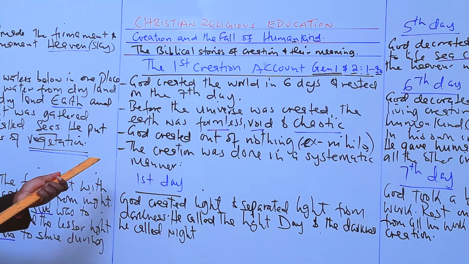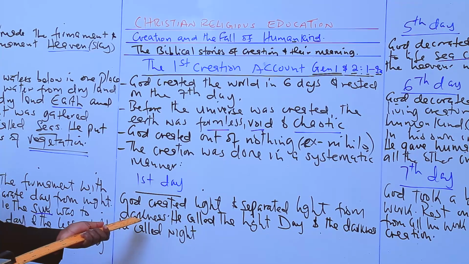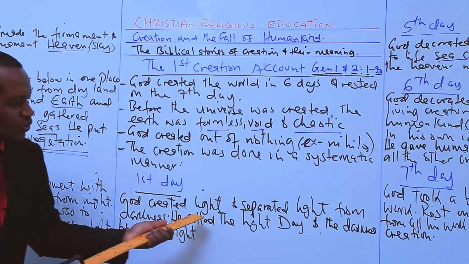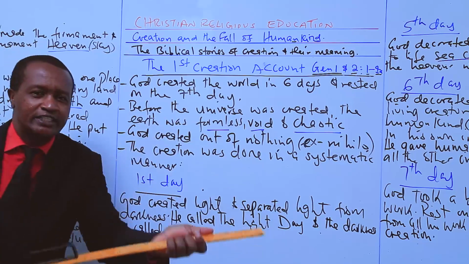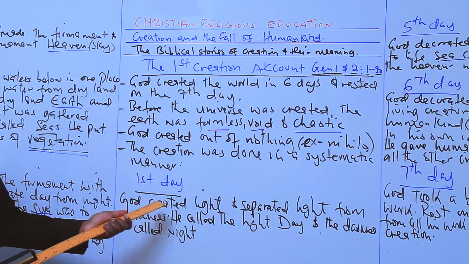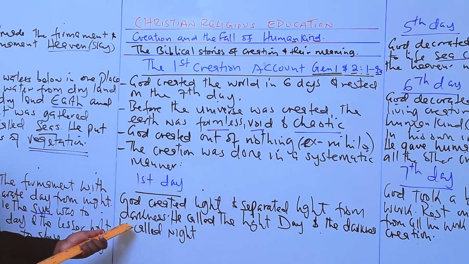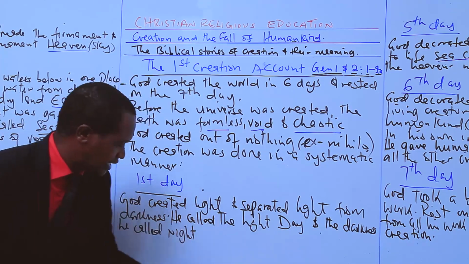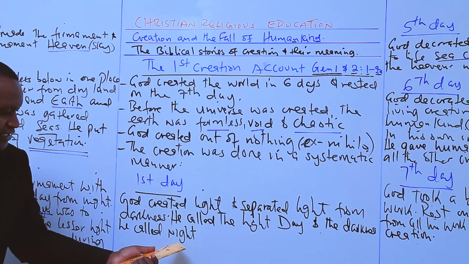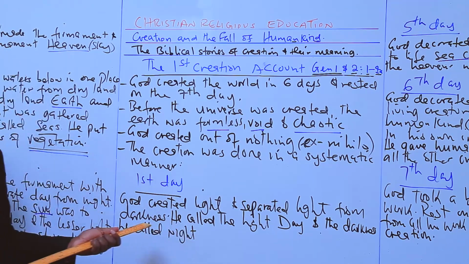So the first day is a work of separating, the divine works of separating, isolating things from one another. He separated light from darkness. He called the light day, and the darkness he called night.